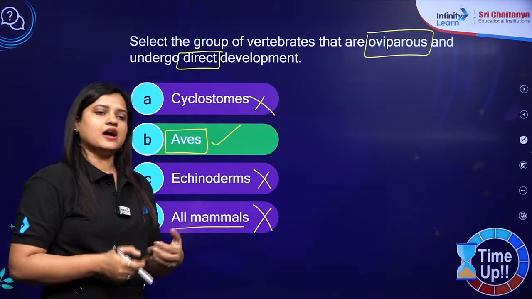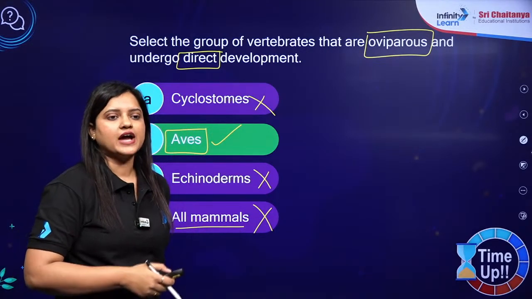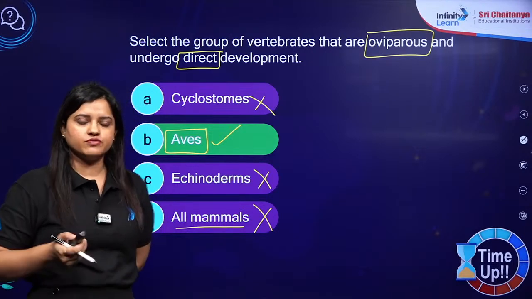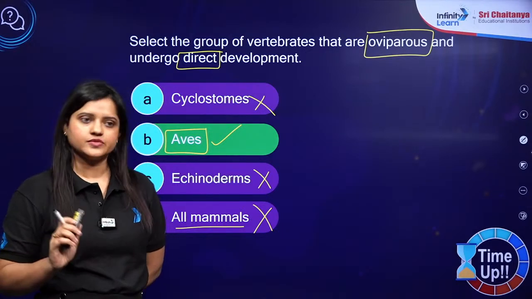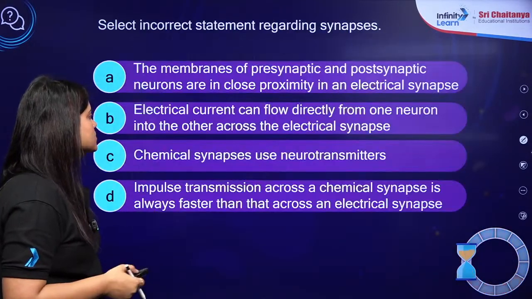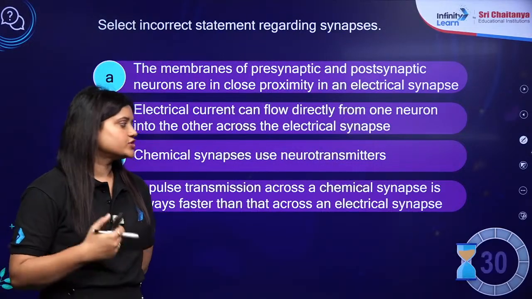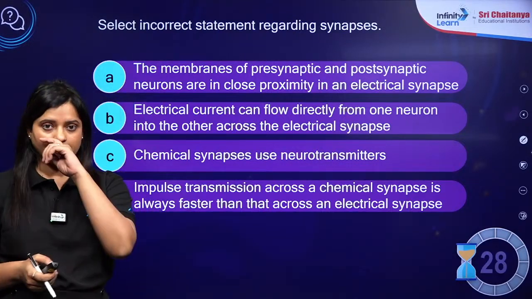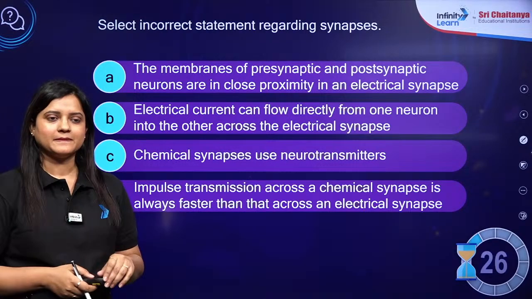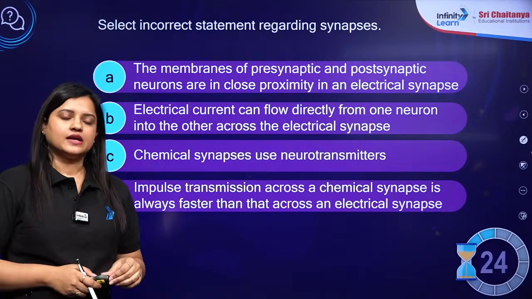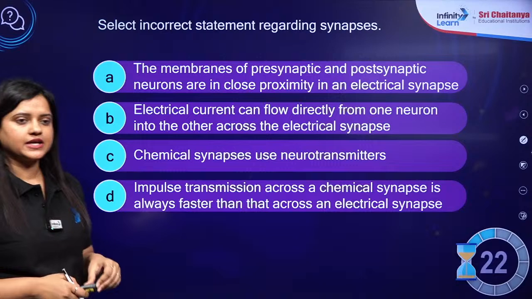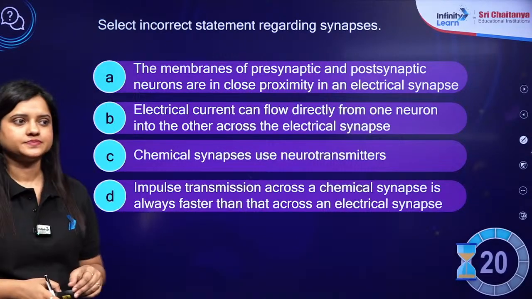Okay? Yes, we will do a final revision of animal kingdom and biomolecules also with the flow charts and everything. Super. So expect such sessions in future as well. Next question for you, and your time starts now.